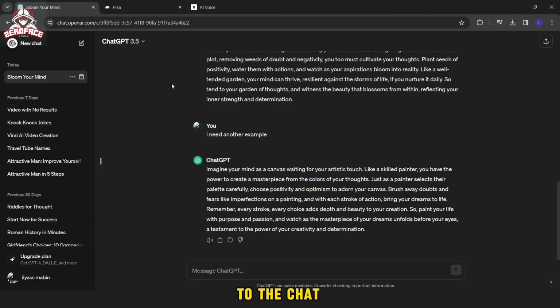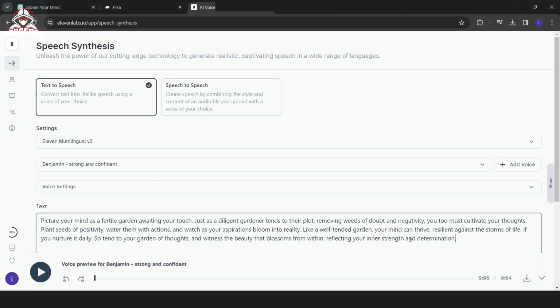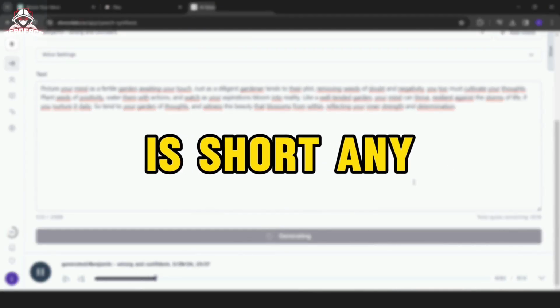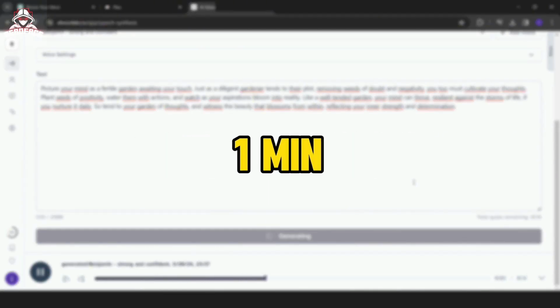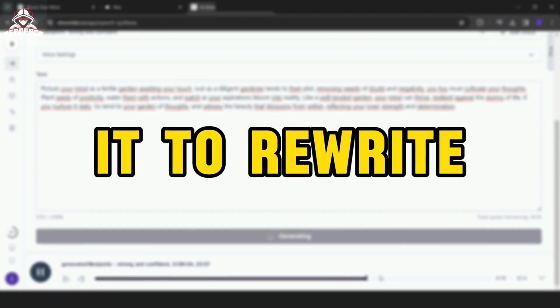Then we return to the ChatGPT site and copy our script, then paste it here and click on Generate. We wait a little so that we can download the audio. If your script is short, meaning the duration is less than 1 minute, you can return to ChatGPT and ask it to rewrite it longer.